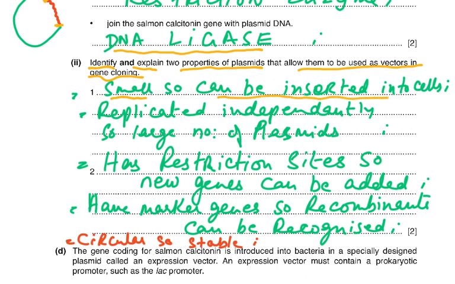So that is why we use plasmids. They can replicate independently, so a large number of plasmids can be obtained. They have restriction sites, so new genes can be added because we're using restriction enzymes. They have marker genes, so recombinants can be recognized very easily. And they're circular, so they're stable. So these are the points you can write for any direct question on why plasmids are used as vectors in gene cloning.